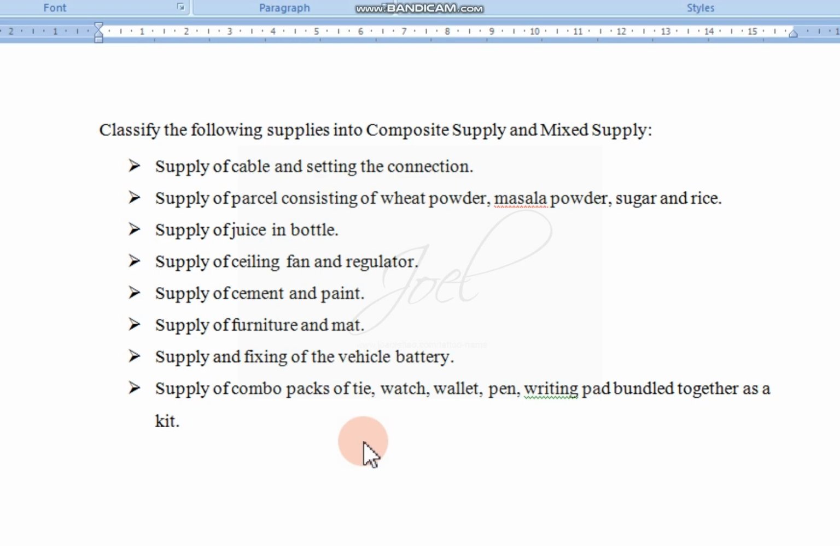This is a problem which appeared in the exam. We'll see one by one. First one, supply of cable and setting the connection. Now we have to see whether it is composite supply or mixed supply.